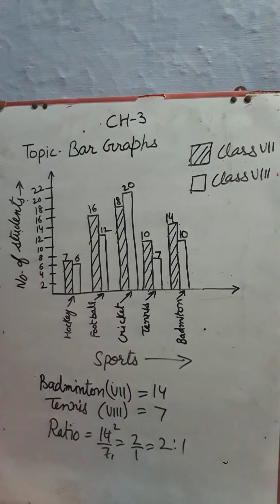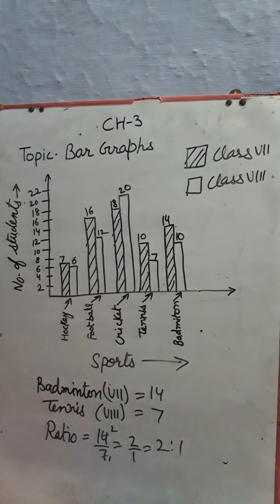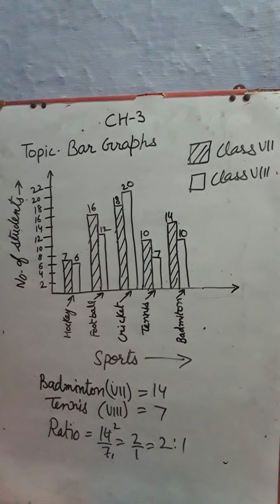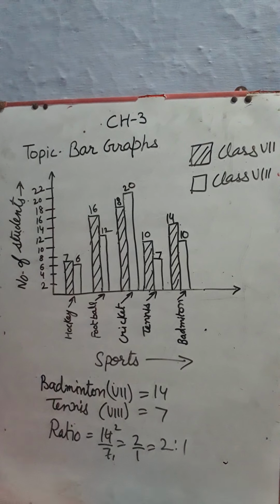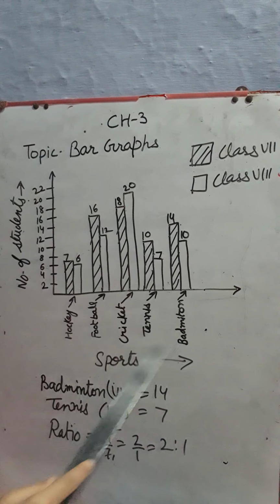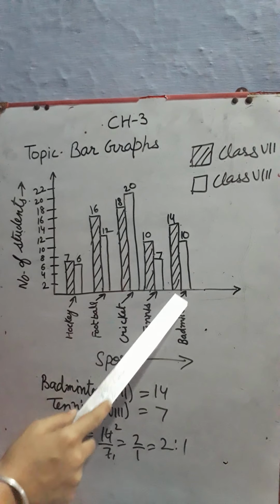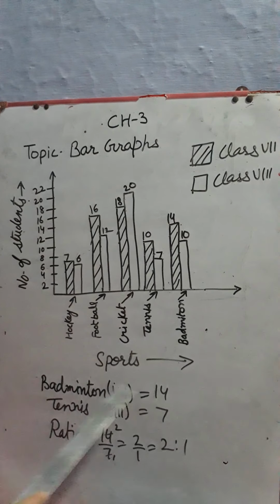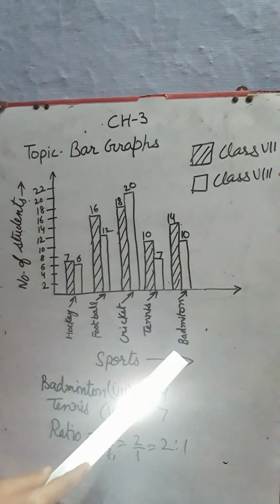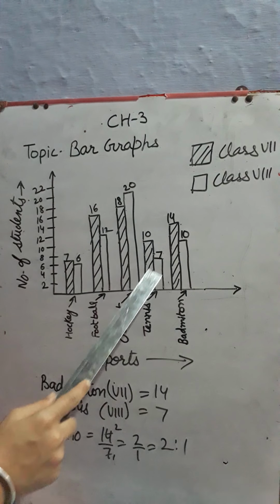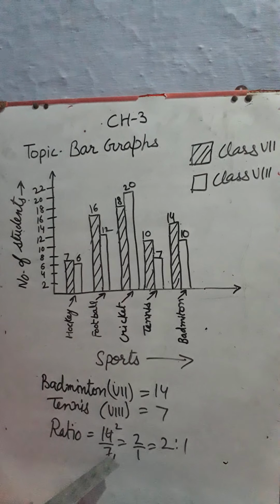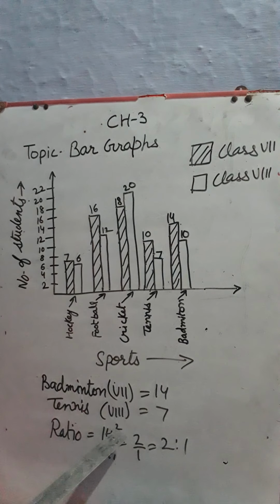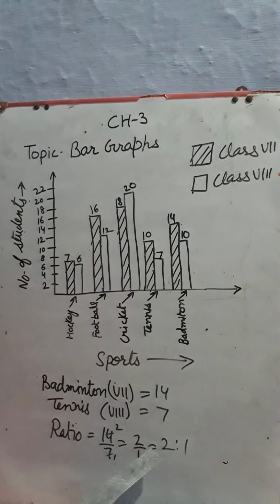Next question. Find the ratio of students who like badminton in class 7 to the students who like tennis in class 8. In badminton, of class 7 students we have 14 students, and in tennis 8th class students we have 7 students. So ratio 14 by 7. 7 ones are 7, 7 twos are 14, 2 ratio 1 is our answer.